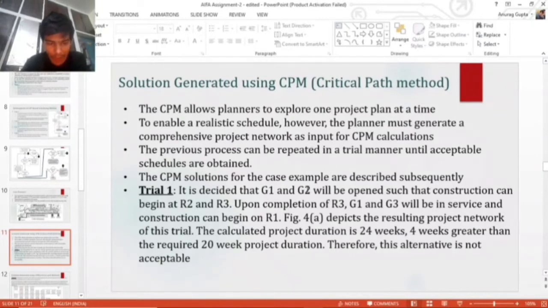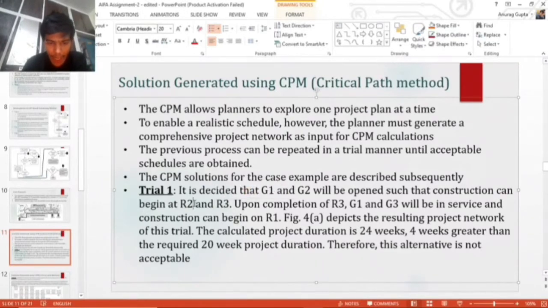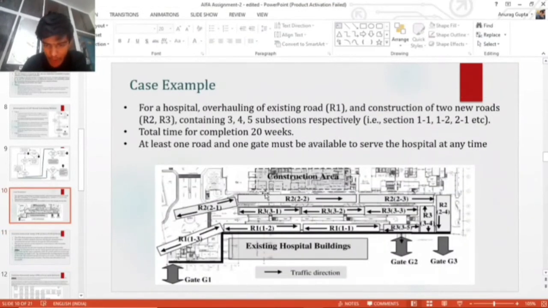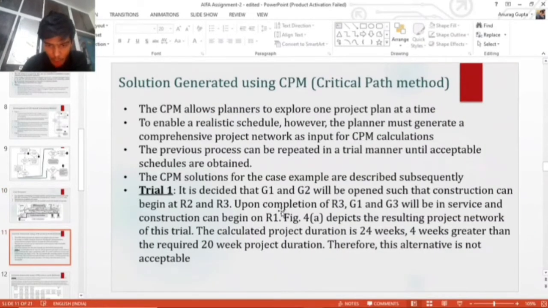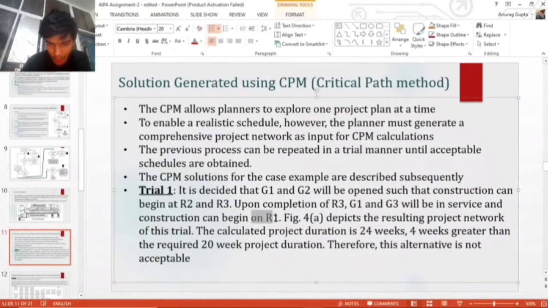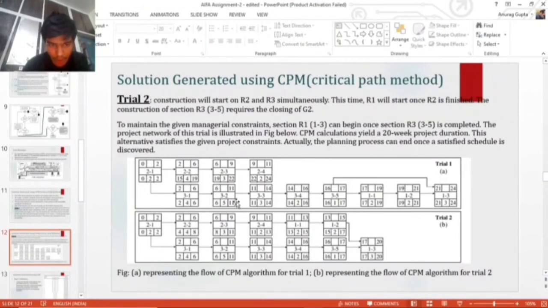So we'll start with trial one, in which we can start constructing roads R2 and R3, as seen here. R1 is still there, operating right now, so at least one road is operating. After completion of R3, we can begin the construction of R1. We'll see this in the next slide with the figure.